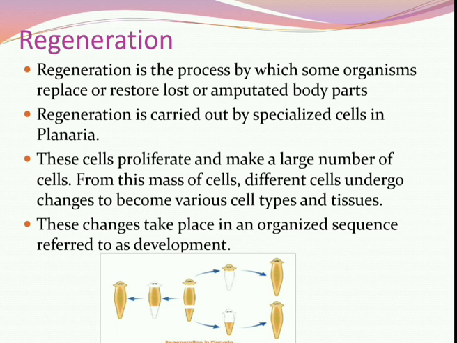This is called regeneration. Regeneration is carried out by specialized cells in planaria. This cell undergoes proliferation and makes a large number of cells. And this mass of cells undergoes different changes to become various cell types and tissues.